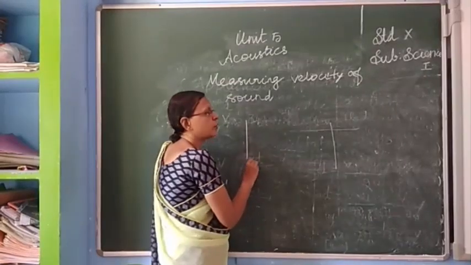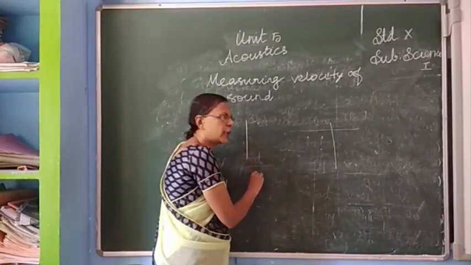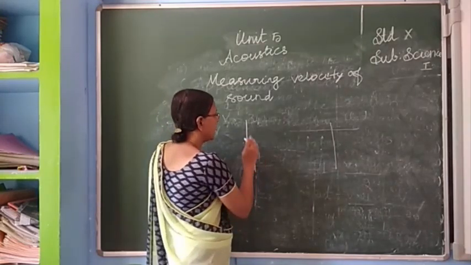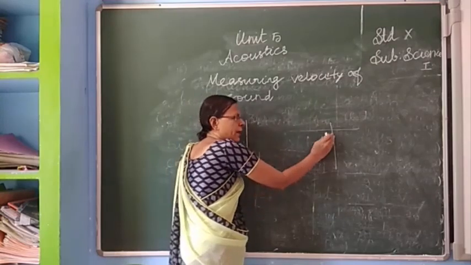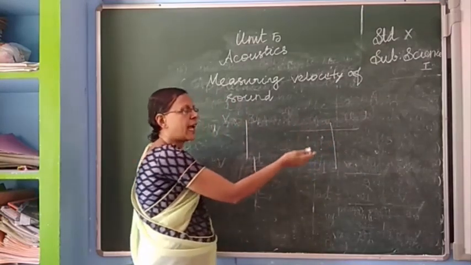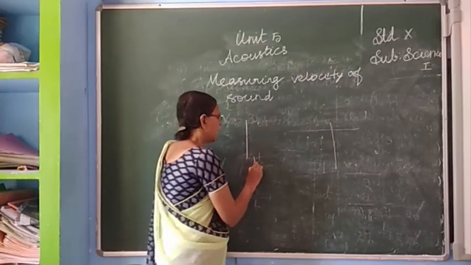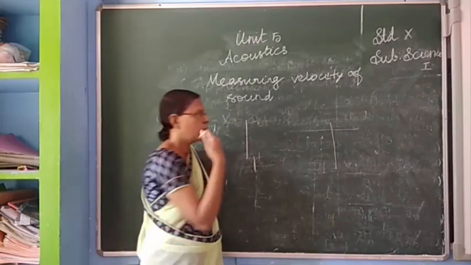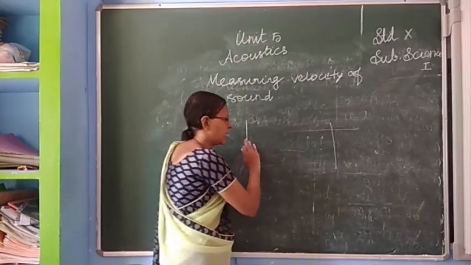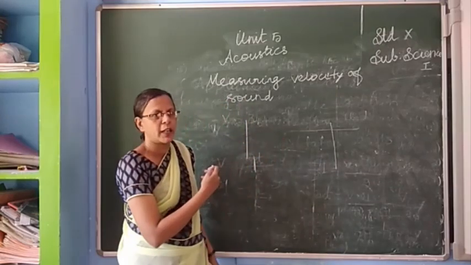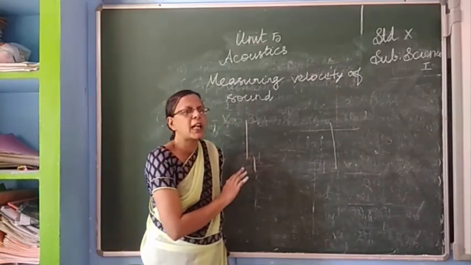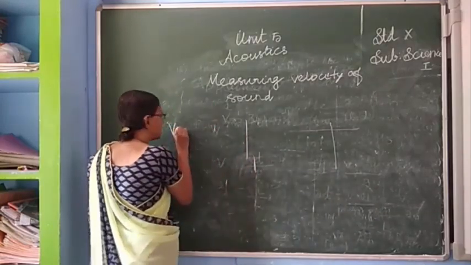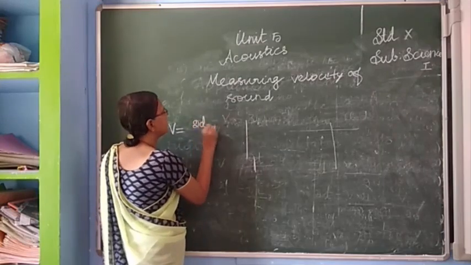Next, adjacent to this source of sound, we have to keep the receiver also. Then from this source of sound, the sound pulses are falling on this reflecting surface and coming back. Then the time taken by the pulses for going and coming back, that we have to measure using the stopwatch, and using that we have to find the velocity of sound. V is equal to 2d by t.